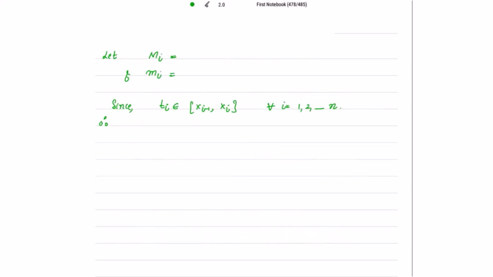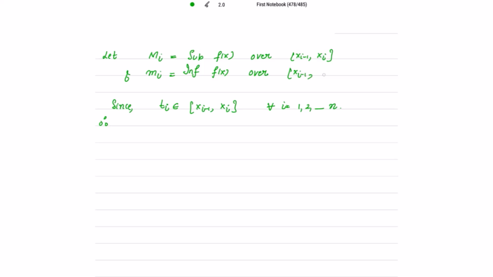Now let's define capital M_i to be the supremum of f(x) over [x_{i-1}, x_i], and small m_i is the infimum of f(x) over [x_{i-1}, x_i]. Now let me take t_i which belongs to this closed interval [x_{i-1}, x_i] for all i equal to 1 to n.